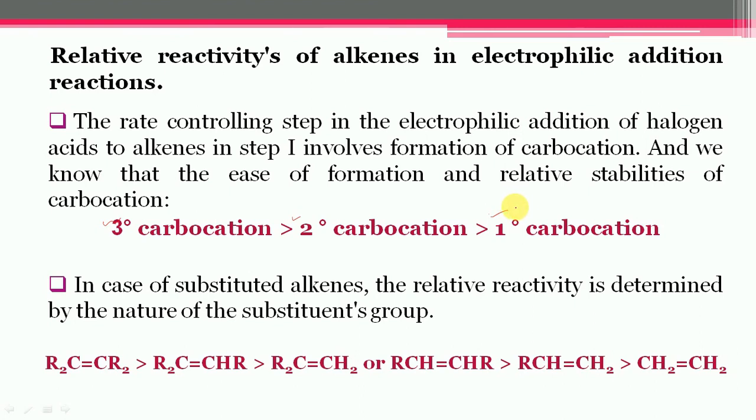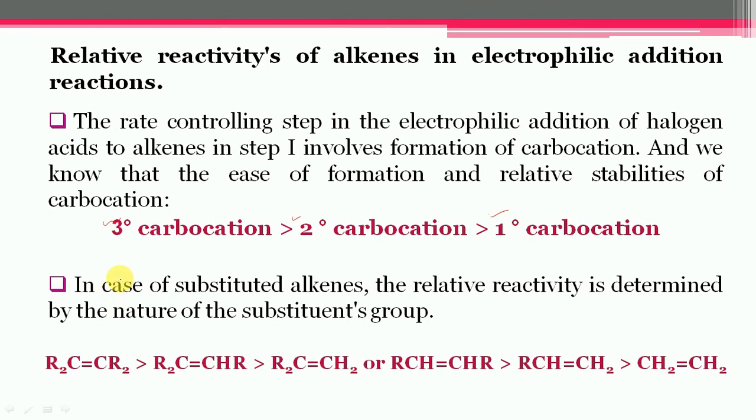This means that an alkene which gives rise to a tertiary carbocation would undergo addition more readily than another which forms a secondary carbocation. Similarly, the alkene forming a secondary carbocation would be more reactive than one which forms a primary carbocation. In short, the relative reactivity of alkene depends upon the ease of formation and stability of the intermediate compound.